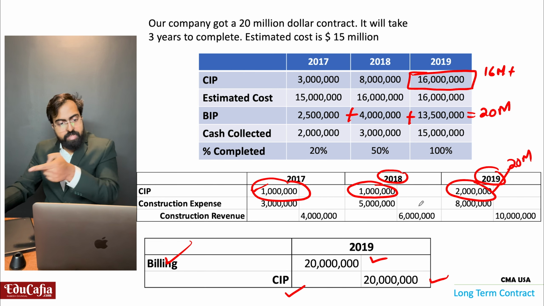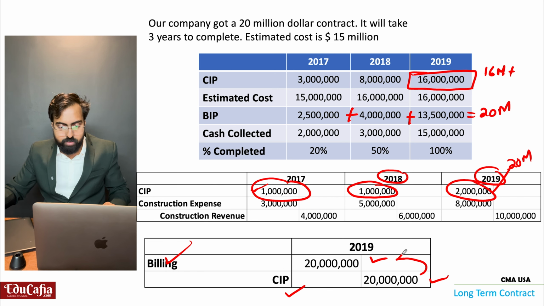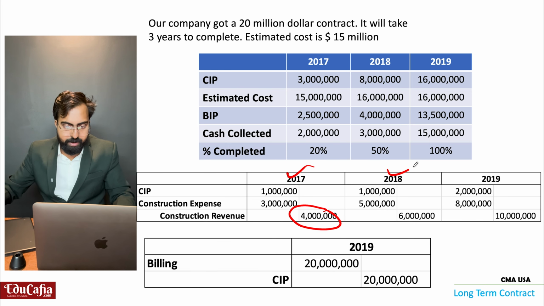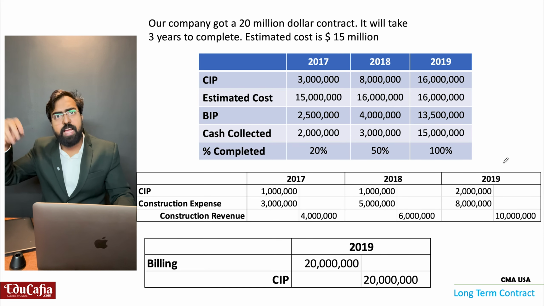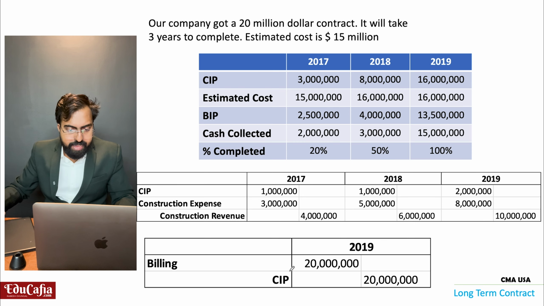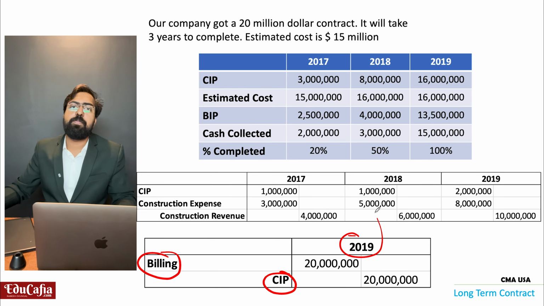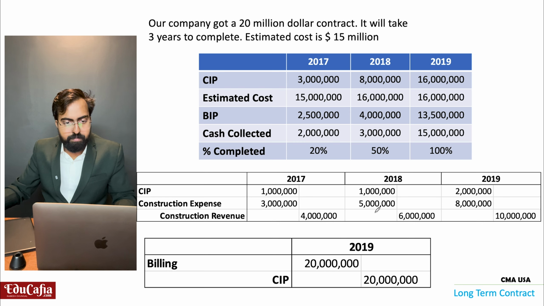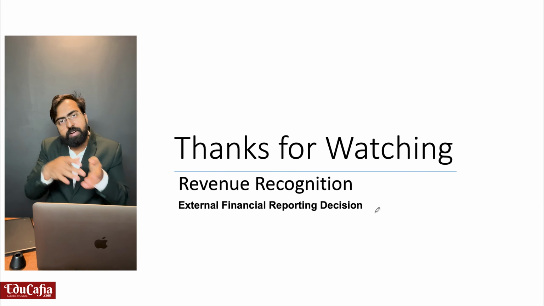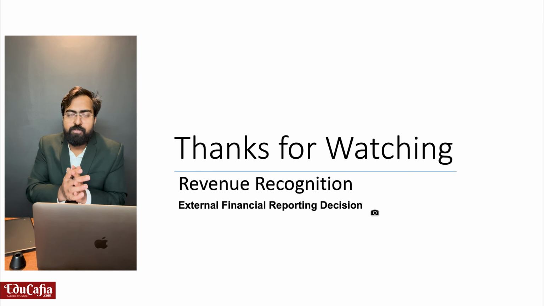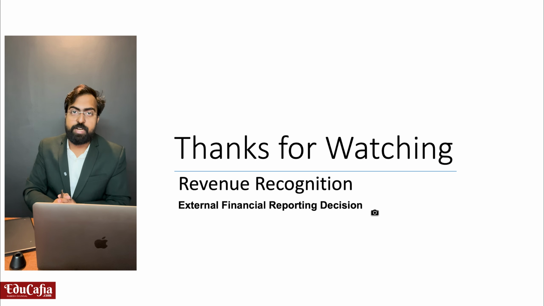So this is how the CIP account is closed with the billing, because revenue we are recognizing every year. So the final CIP account we will close with the billings in 2019. You got it? So this is the difference between over time and point in time. I hope you understood the theory of point in time and the theory of over time and what the differences are between point in time and over time. You got it? So this is all about it.